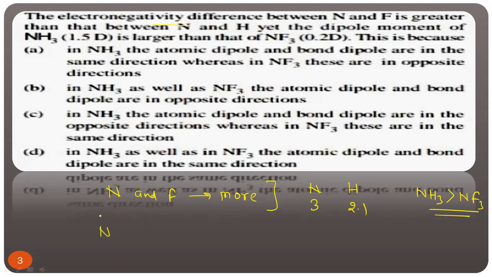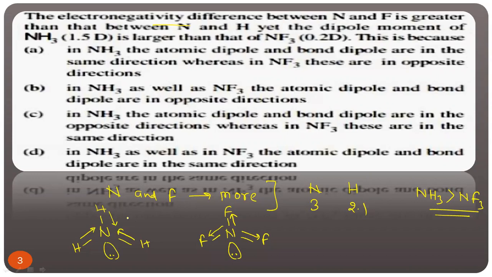But when we draw the structure of NH3 like this, I am taking the lone pair here, no issue. You can take the lone pair also here. So NF3 like this, okay, and lone pair here. Now what we observe, the resultant dipole moment, summation of individual dipole moments. The dipole moment direction is from less electronegative to more electronegative.